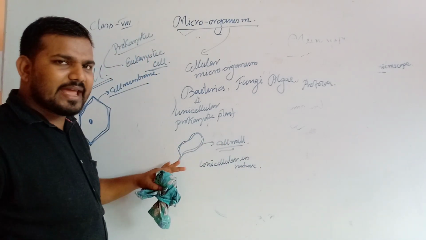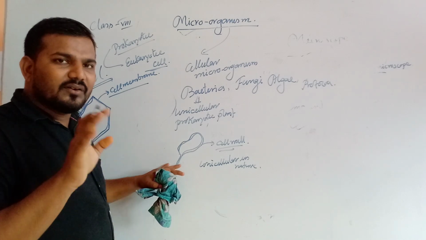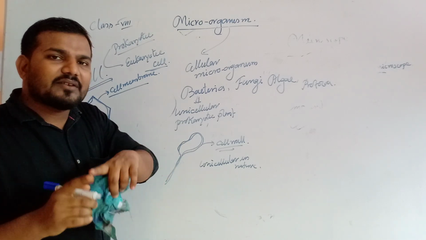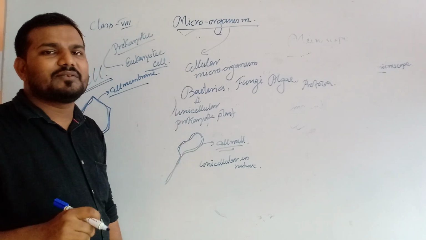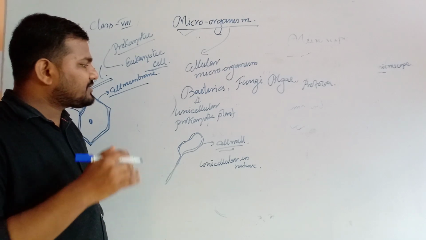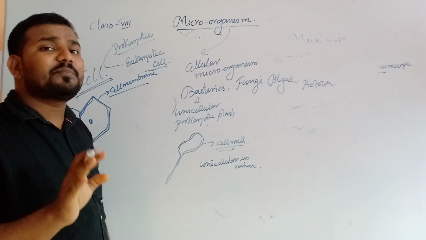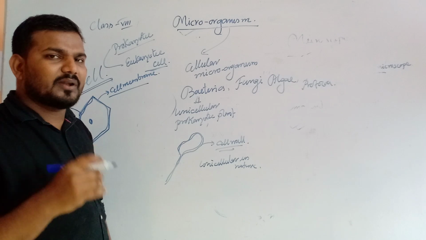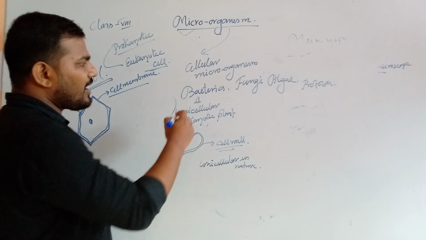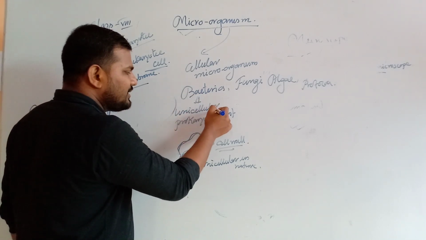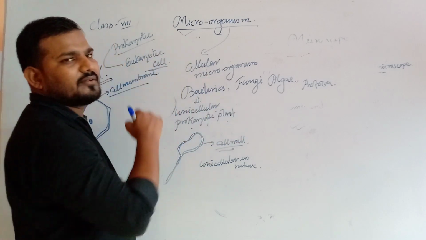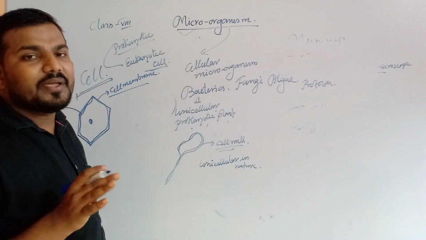And within the cell, the nucleus is present, but the nucleus is without the nuclear membrane and the nucleolus. That's why the bacteria cell's nucleus is prokaryotic in nature, or ill-developed in nature. So what are the bacteria? Bacteria are the unicellular prokaryotic plant. Example of bacteria: Vibrio cholerae.